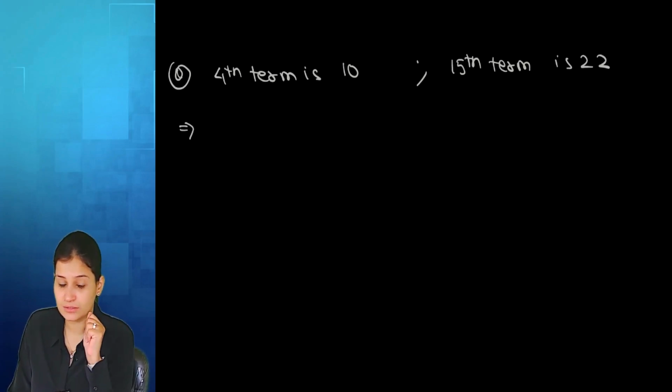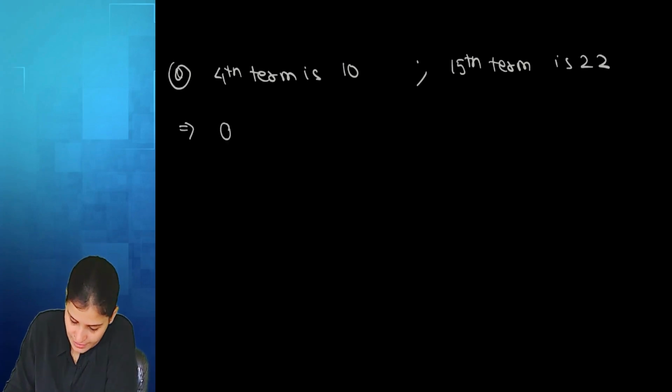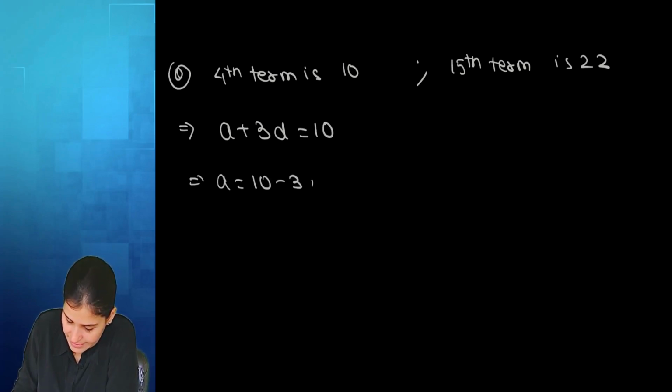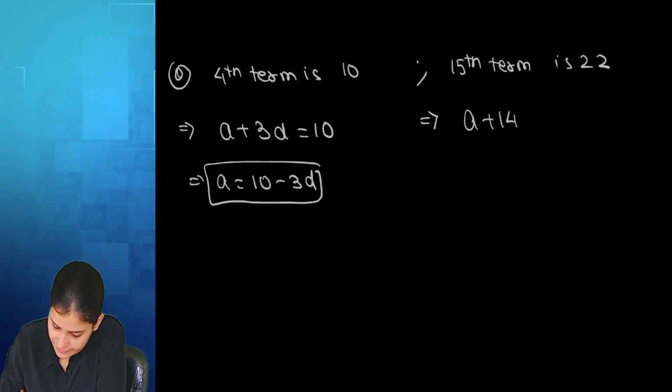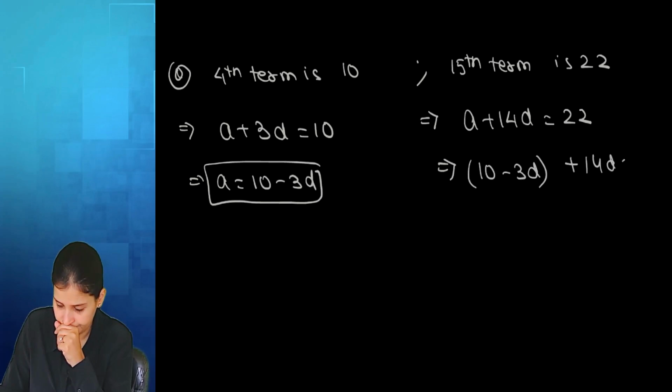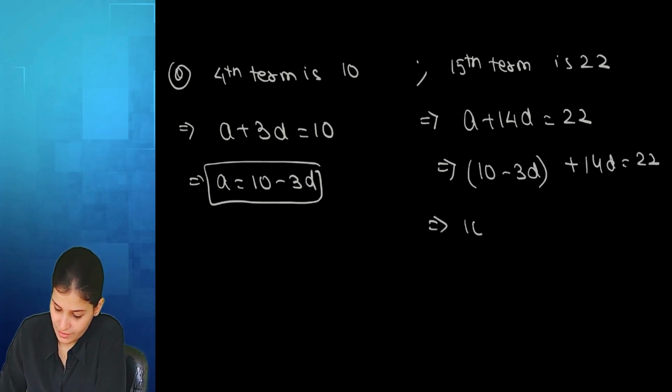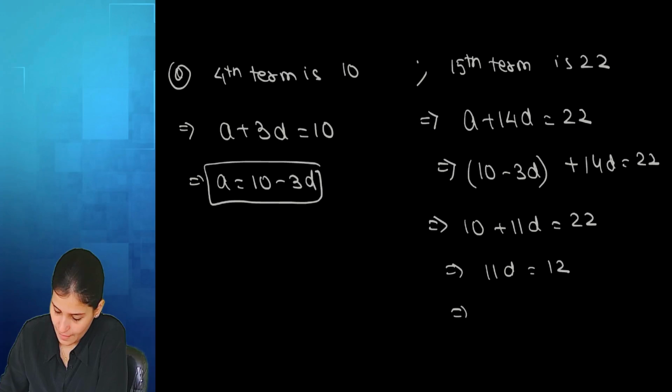So, fourth term is what? A plus 3D. A plus 3D is 10. From here, A will be 10 minus 3D. 15th term is A plus 14D, equal to 22. Let's put here A's value from the other equation. 14 and 3 is 11. Subtracting 10, we have 12. D is 12 by 11.